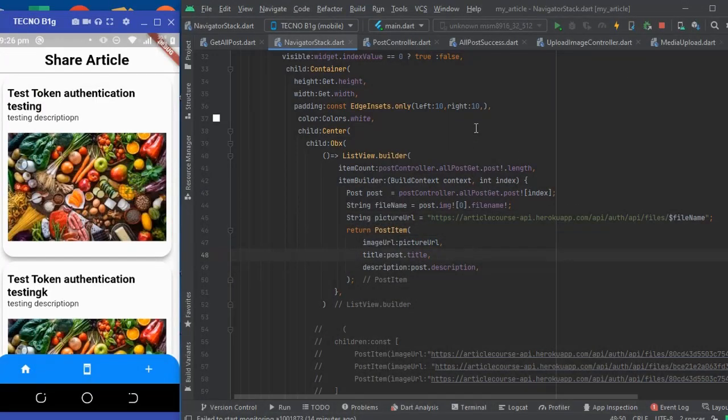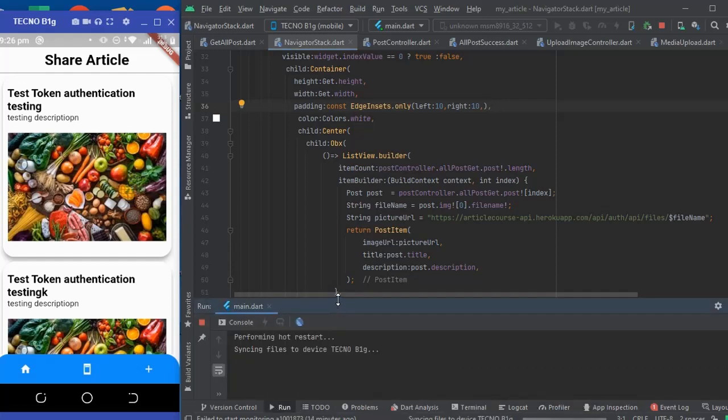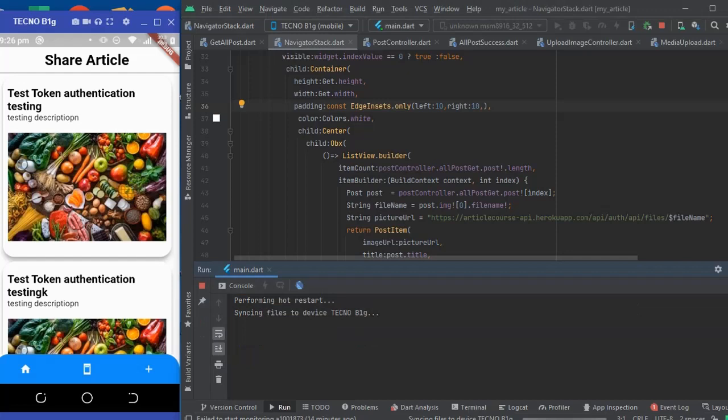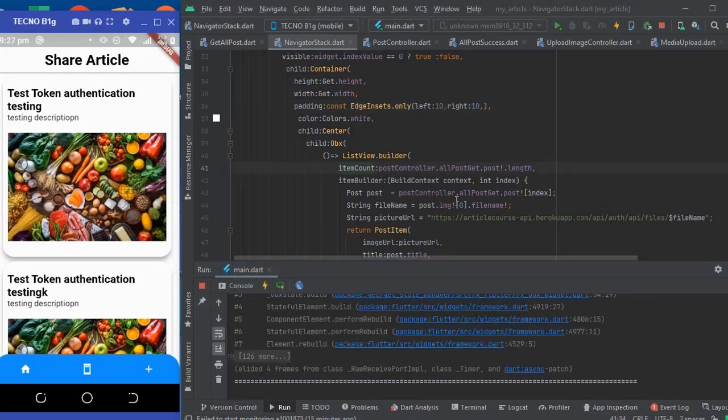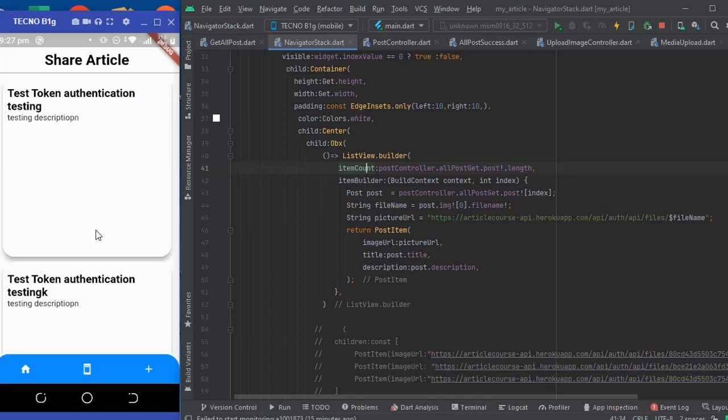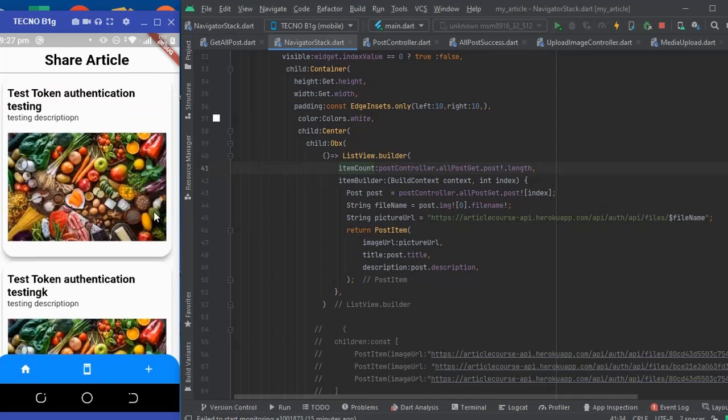Back to the mobile app, and here I'm going to click rerun. That is, we're going to restart the app. We're going to give it a little time to actually run the app. Okay, it's running. Now this error occurs when we are still trying to load the data from the REST API. So there should be a skeleton or something like a loading effect. I'm going to add that effect there.